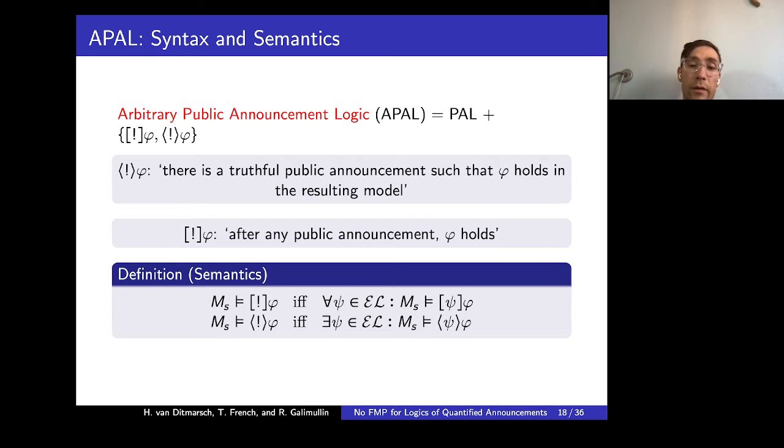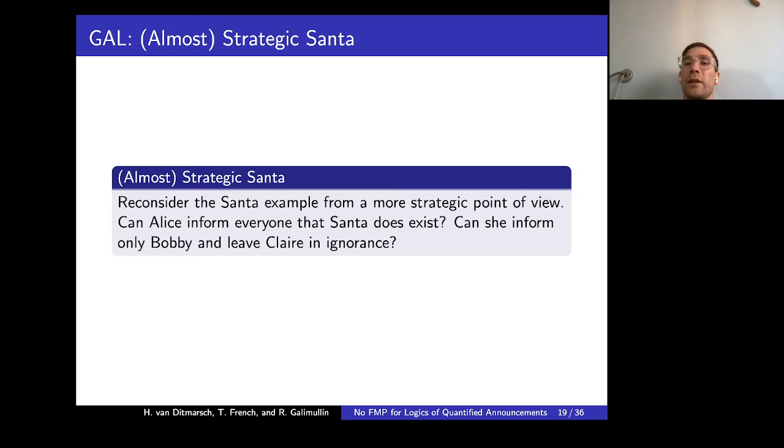Also note the scope of quantification. We restrict the scope to the formulas of epistemic logic, or equivalently formulas of public announcement logic, so that the semantics are well defined. Now, PAL doesn't actually tell us who makes an announcement, or whether the announcement can be made by any of the agents modeled in the system.